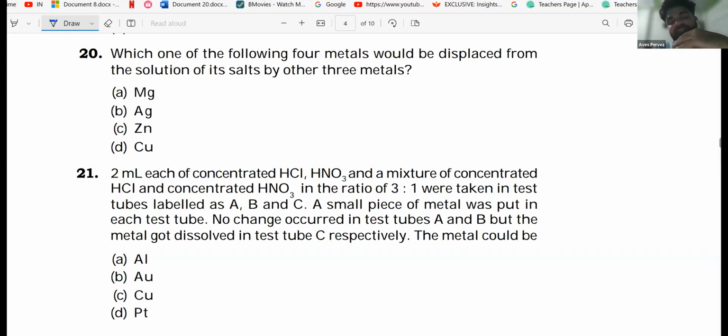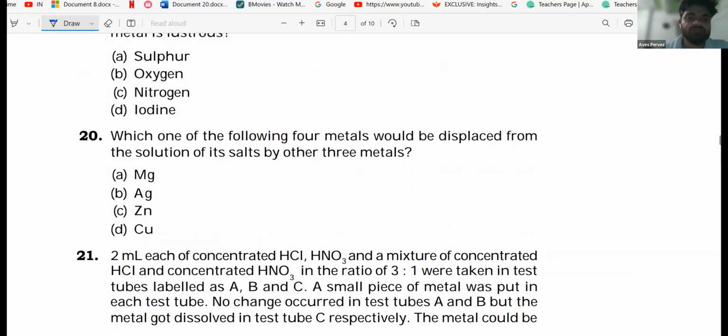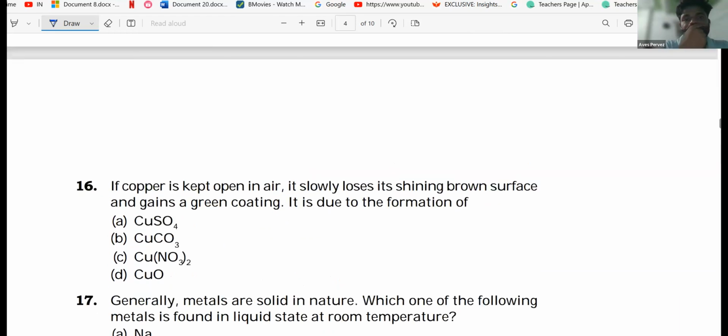And if it is accepting the H plus ion, it will be considered a base.